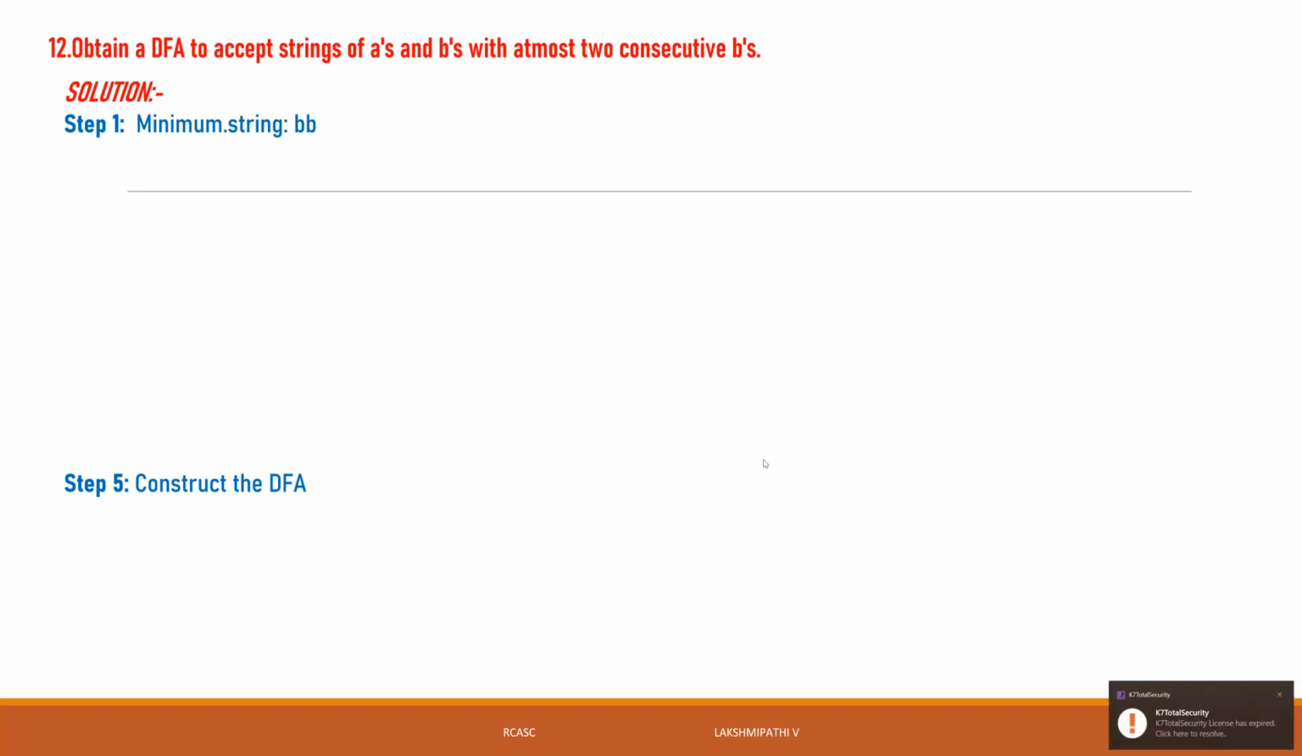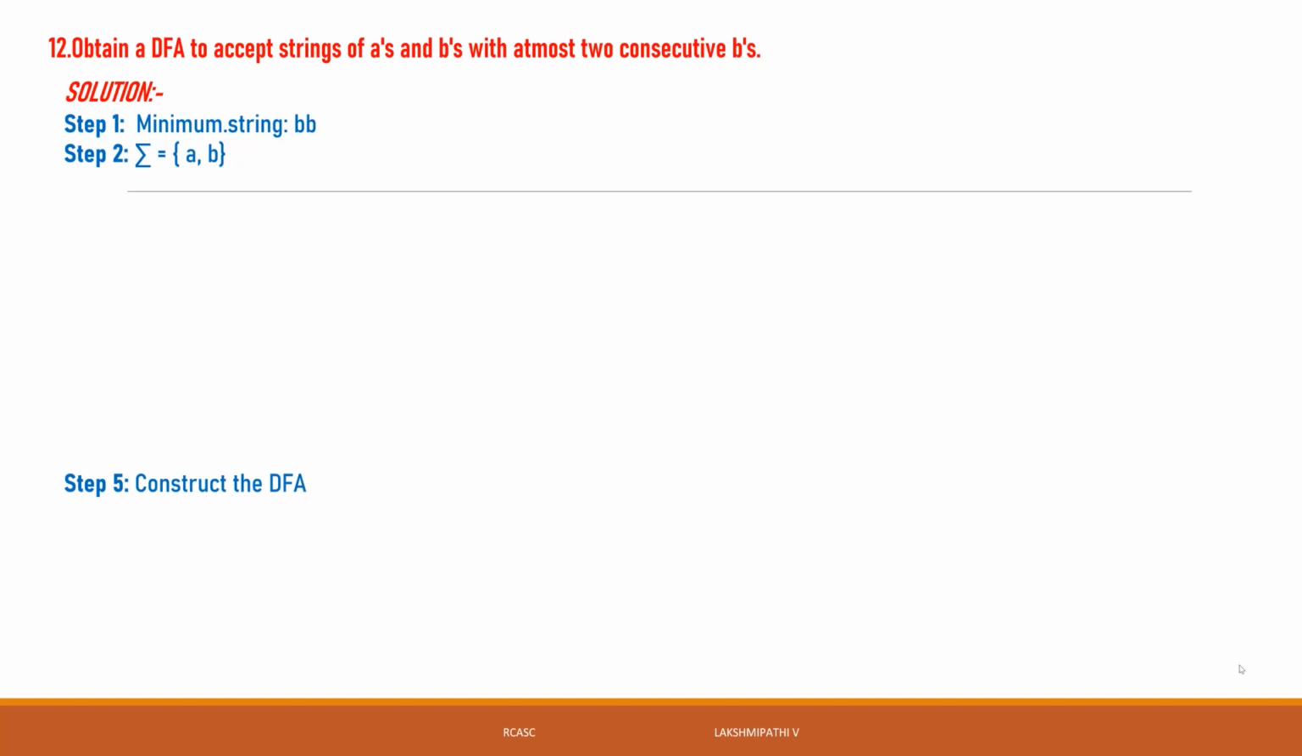Because here we can take it, the sigma will be a comma b. The sigma is a comma b because the DFA is obtained to accept the strings of a's and b's with at most two consecutive b's. So with at most, it means either it is one b or two b's. But see, at most two consecutive b's, it is not three. So it is only continuous two b's. Only in that type of strings it will be accepted.